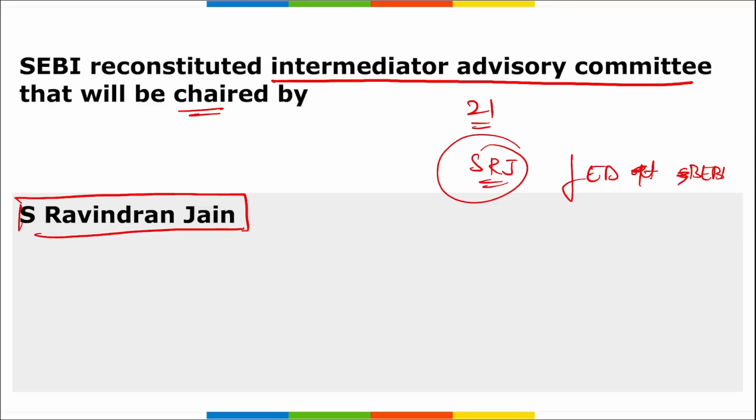Correct? Then, it would suggest measures for improving market safety, efficiency, transparency, etc. This would also advise SEBI on matters required to be taken up for the changes in the legal framework to introduce simplification and transparency in the systems and procedures.